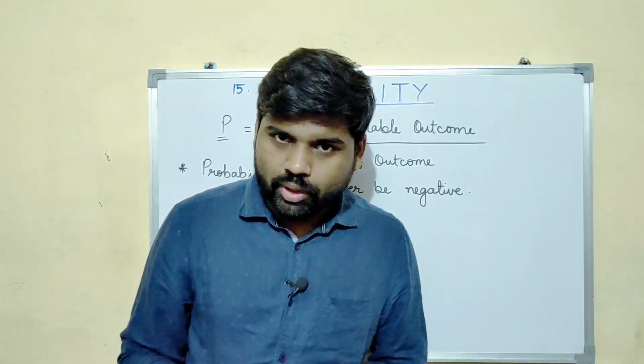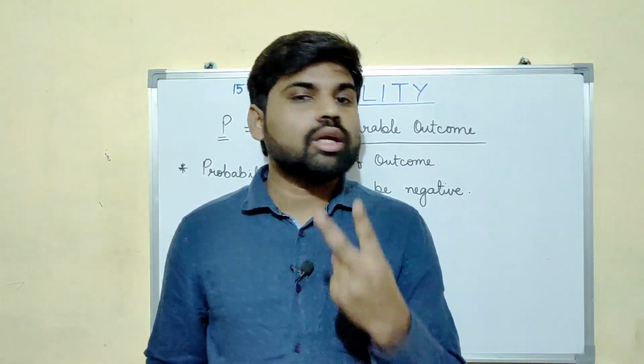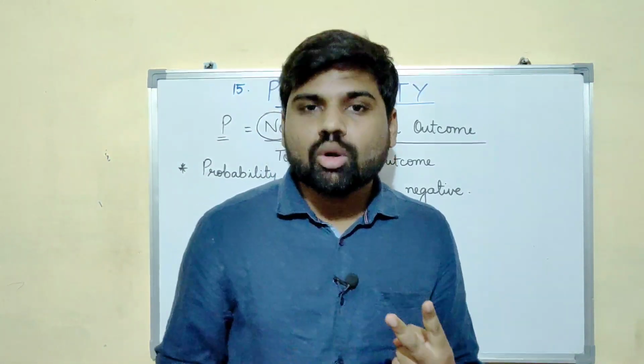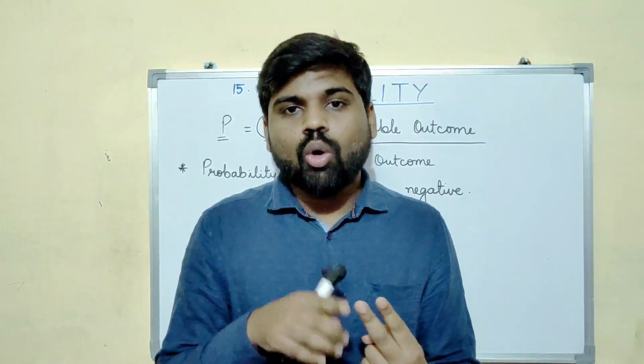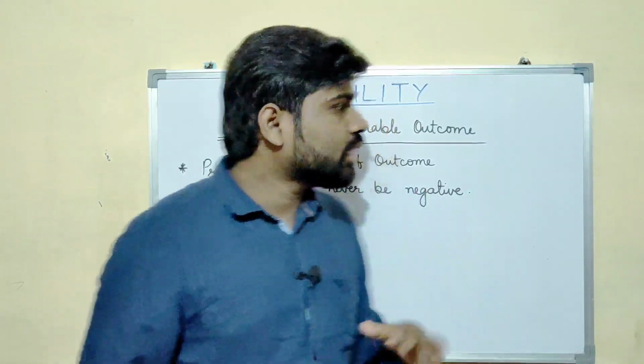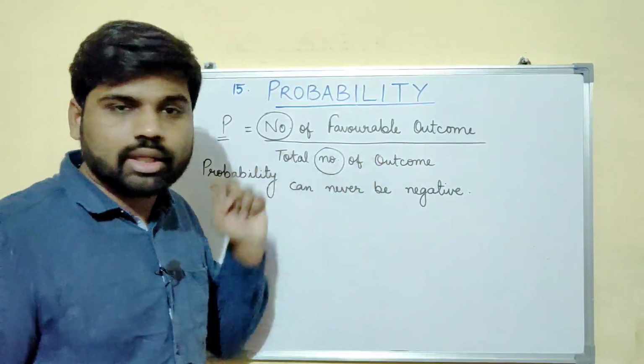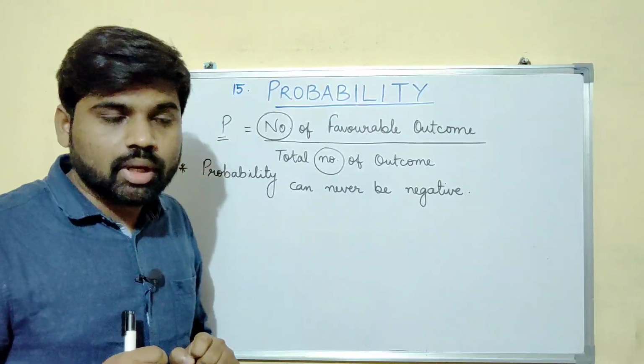Or in case of a coin, if you toss a coin, you will get head or tail. That means there are 2 outcomes. The favorable outcomes can be equal to 2 or less than 2. It cannot be 3 or more, right? That means the numerator is smaller than the denominator. Are you getting my point?